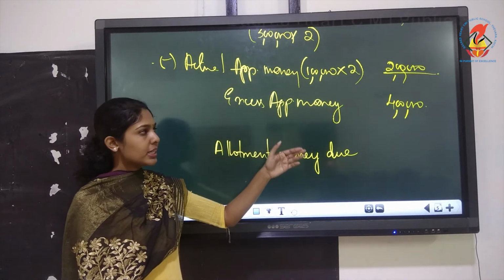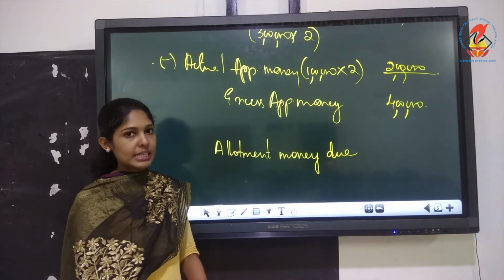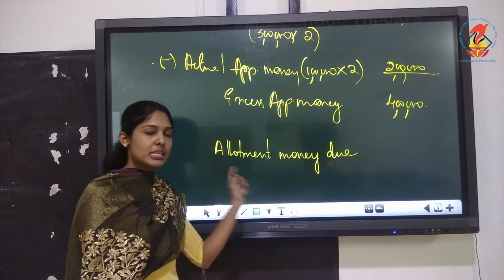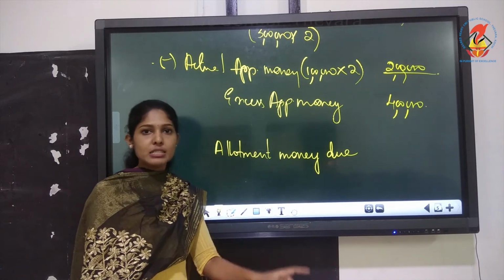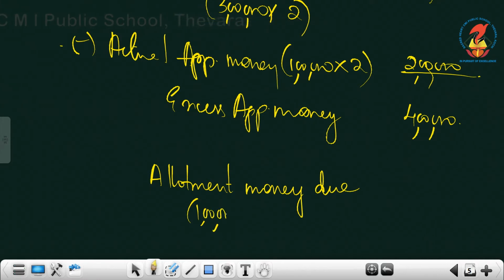entire excess money will be adjusted to allotment only. So we have to see what allotment money is needed, what allotment money is due. On 1 lakh shares you have to take 1 lakh into allotment per share. Just see the split tip on the top, it's 3. So we need only 3 lakhs. The entire excess amount of 4 lakhs can be transferred for allotment, but we need only 3 lakhs. We have 4 lakhs. What should we do now?